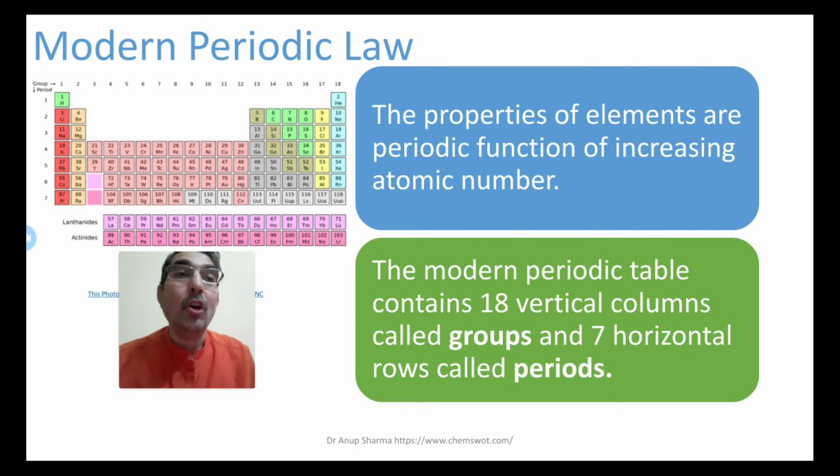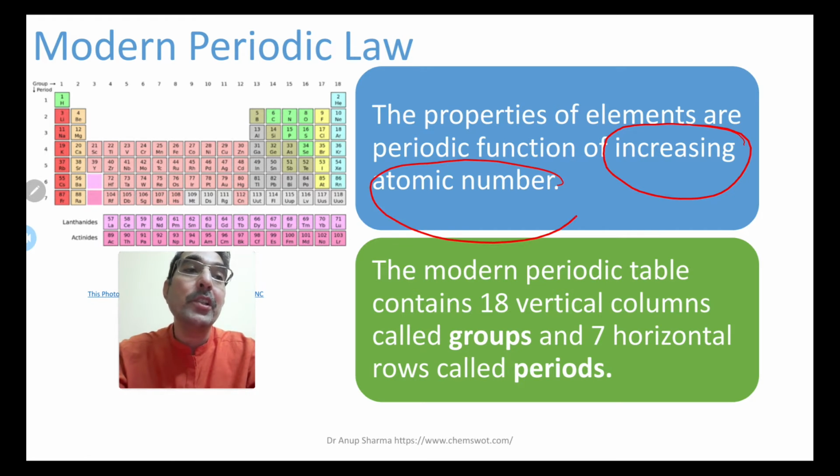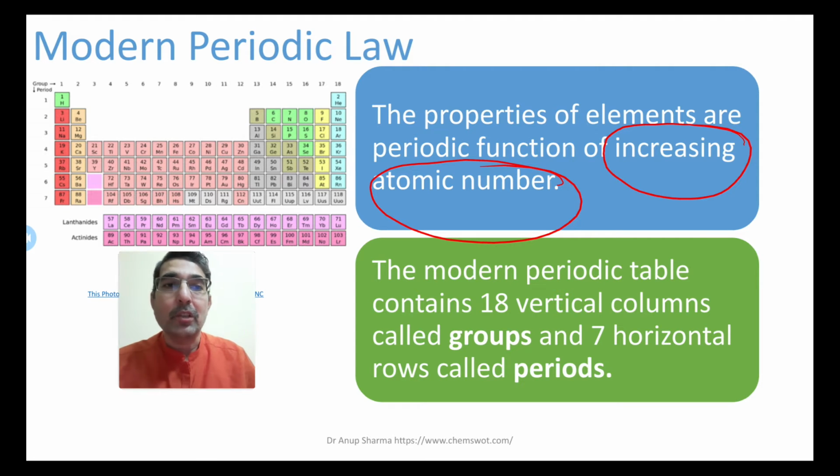The modern periodic law, which is the basis of the modern periodic table: the properties of elements are a periodic function of increasing atomic number. This is the modern periodic law because it is based on atomic number, whereas in Mendeleev's periodic table it was atomic mass. That is the major difference between Mendeleev's periodic law and the modern periodic law. Elements are placed in increasing order of their atomic numbers, so the properties of elements are a periodic function of increasing atomic number.